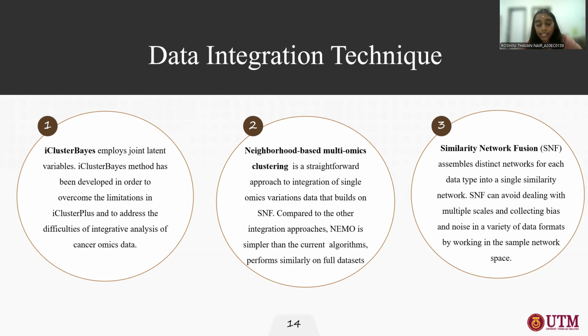Next is similarity network fusion. It builds a network for each data type and fuses them into a single similarity network. SNF can avoid dealing with multiple scales and also collecting bias and noise in a variety of data formats.